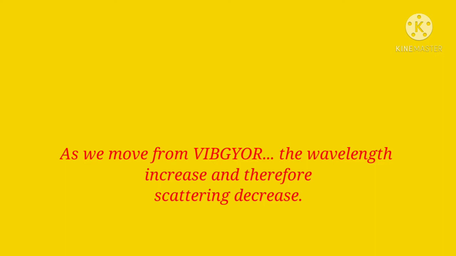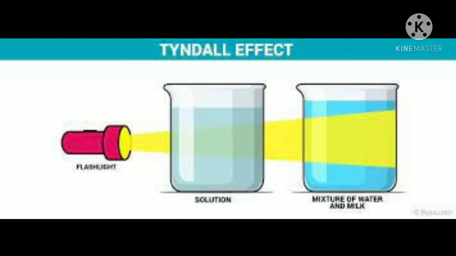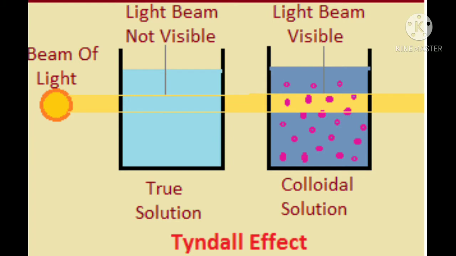Clear? Now let's see the Tyndall effect. A flashlight is given, with one solution, and another that is a mixture of water and milk. The light can be shown very easily through the mixture of water and milk, because there are some colloidal particles that scatter the light, and it will be shown as rays. Next you see one ray of light: the light beam is not visible in a true solution, but it is visible in colloidal solutions.